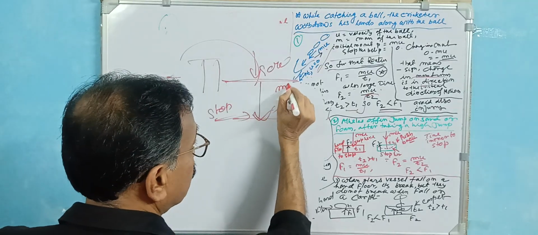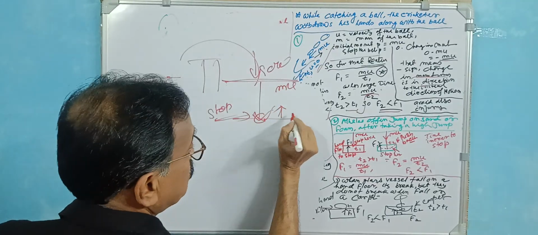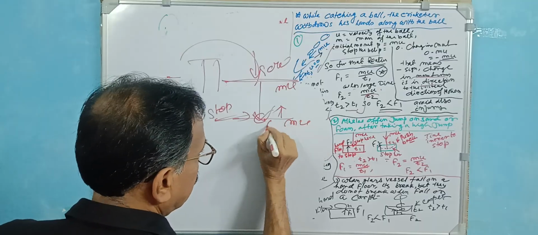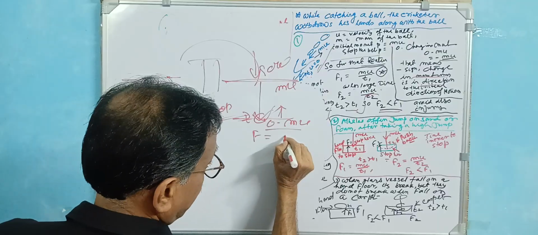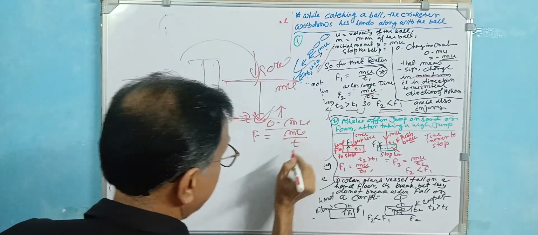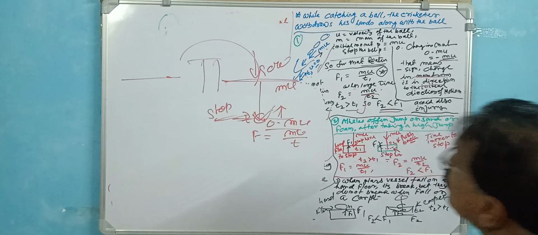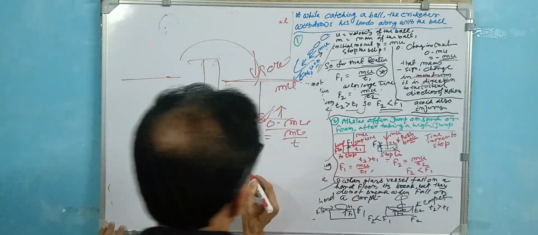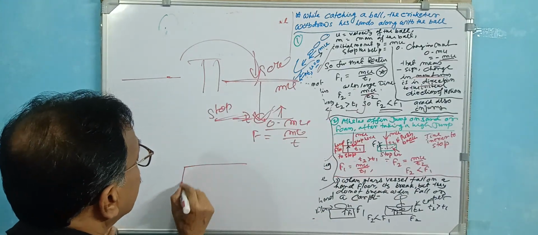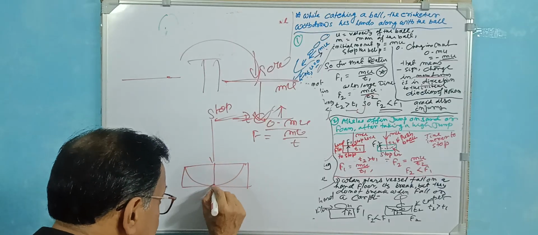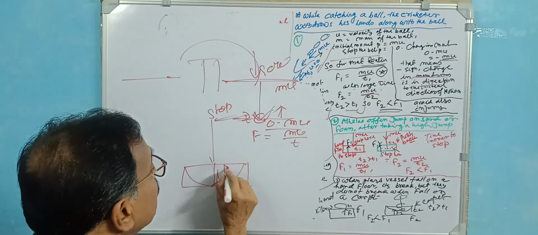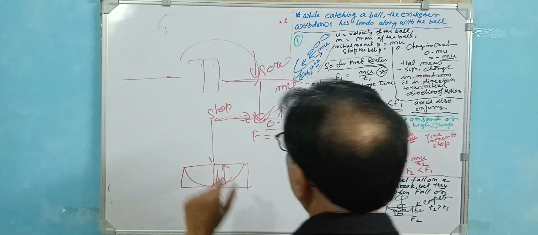Suppose this is mu, the sudden stop is 0, that means the change is mu, the time is t, so the force is actually mu by t. But when there is a foam, the athlete jumps and comes to rest, so the time to stop is greater.